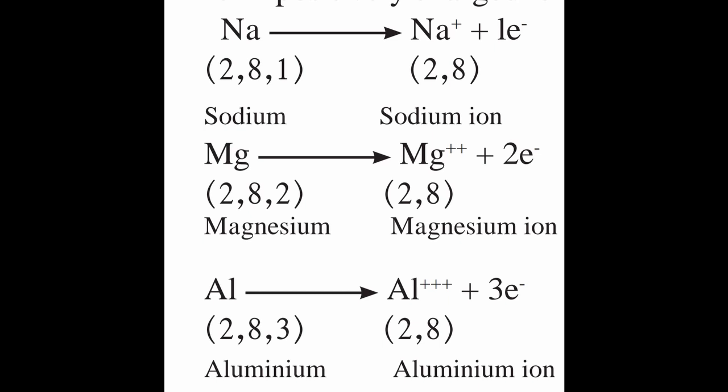In magnesium, 2,8,2 is the electronic configuration. In the outermost shell there are 2 electrons, and magnesium loses 2 electrons and the electronic configuration is 2,8. In aluminium, 2,8,3 is the electronic configuration. Aluminium loses 3 electrons from the outermost shell and forms aluminium ion, positively charged.